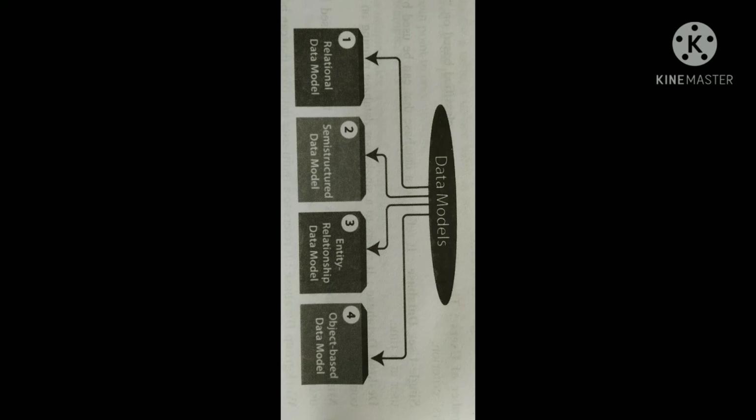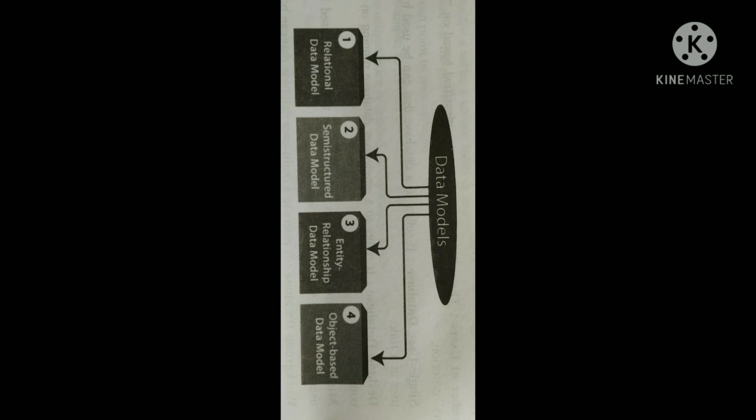The second one is the entity relationship model. The ER model is the logical representation of data as objects and the relationships among them. These objects are known as entities, and a relationship is an association among these entities. This model was designed by Peter Chen and published in a 1976 paper.